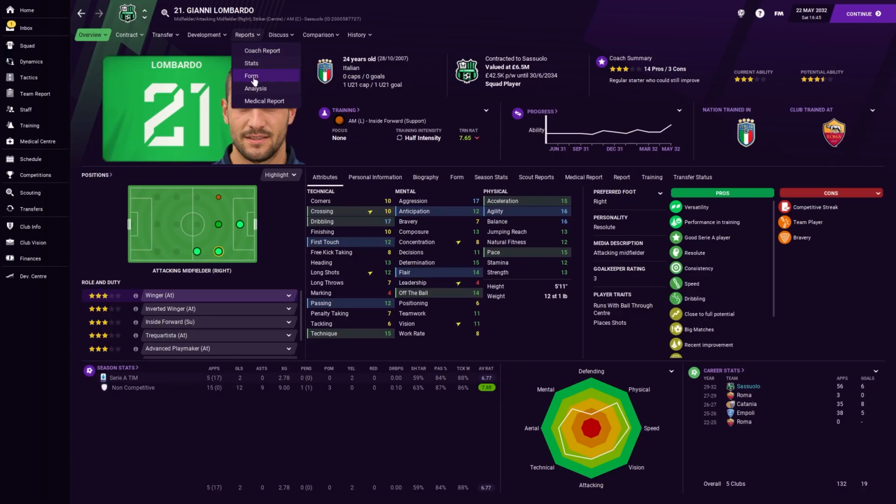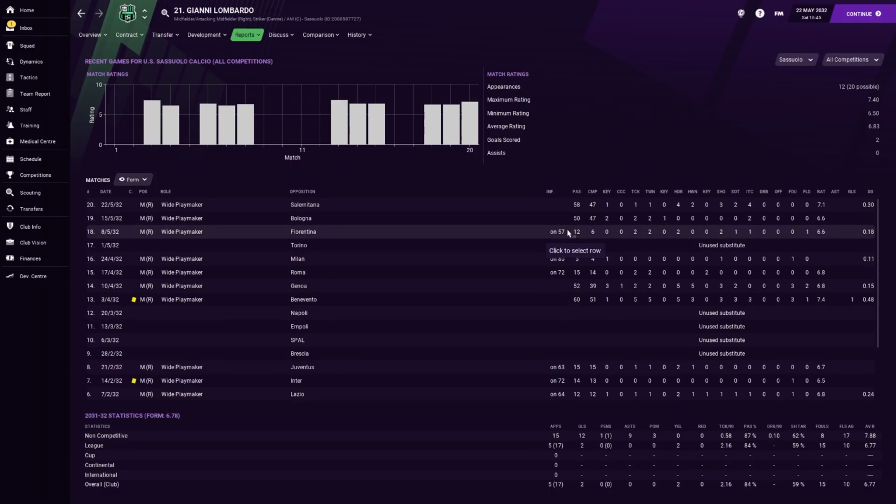Let's just have a look at his form, see if we can see what happens in the games he started. That's kind of what's interesting to me. So he started against Salernitana, and he got a 7.1, I think. I think he played the full 90 minutes here as well. Wasn't spectacular there. It was an unused sub here. See, look, he makes substitutions quite late in games, in fairness. 6.8 in this game when he started.